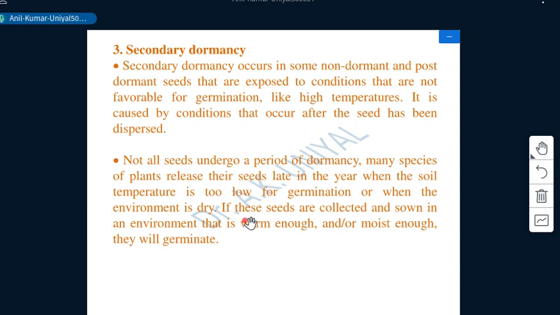If these seeds are collected and sown in an environment that is warm enough and moist enough, then they will definitely germinate, that is, from March, April onward.